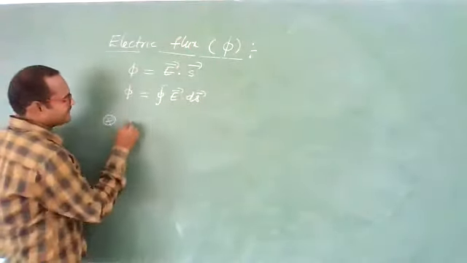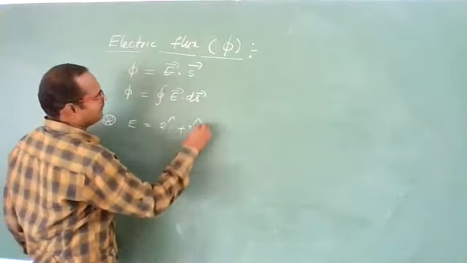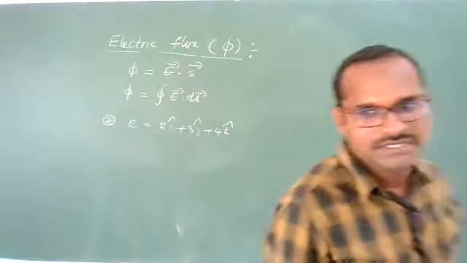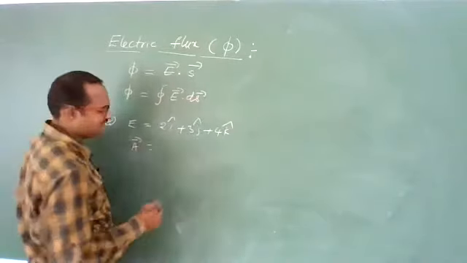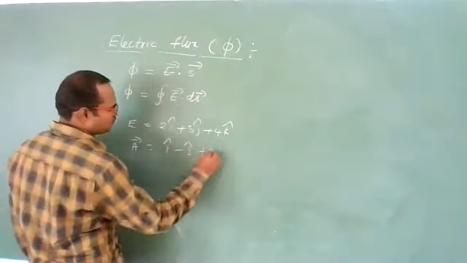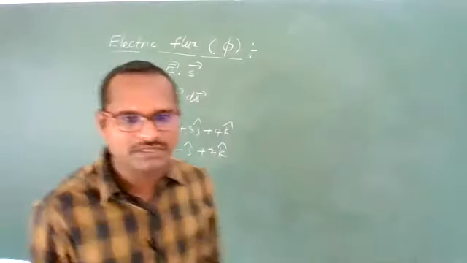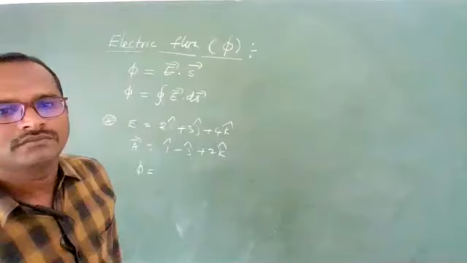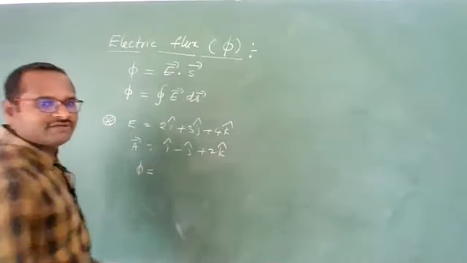Let us suppose there is an electric field which is given as 2i cap plus 3j cap plus 4k cap. This is the electric field. Now the area vector A bar is given as i cap minus j cap plus 2k cap. Then what will be the flux through that area?